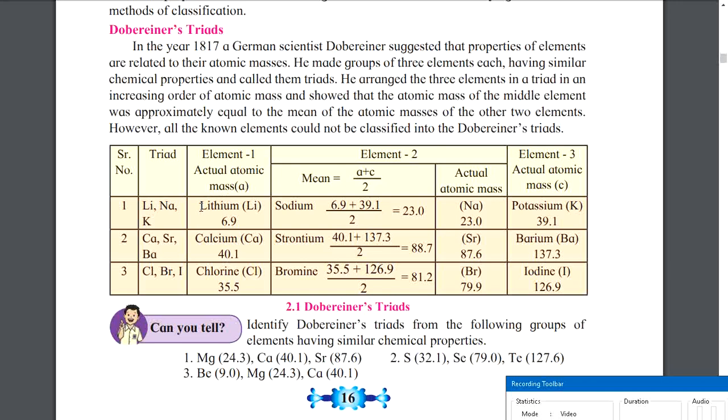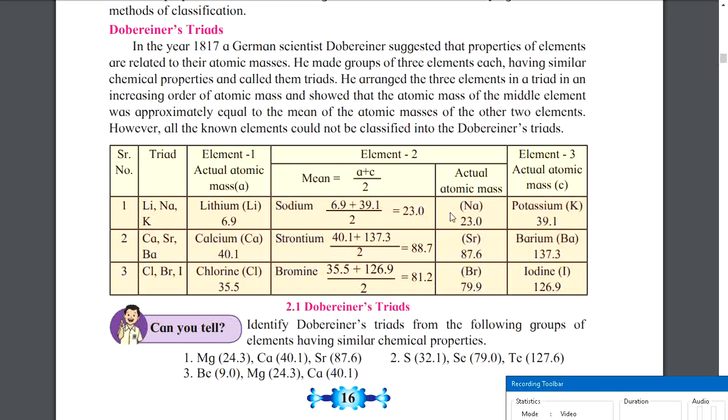So what Dobereiner suggested was, if the mass of lithium is 6.9, and let's say the mass of potassium is 39.1, yeah, they have not actually mentioned it here. So he said that the middle element, which is sodium, is equal to the mass of lithium, which is 6.9, plus the mass of potassium, which is 39.1, divided by 2, which is equal to 23.0. And then this was what he calculated.